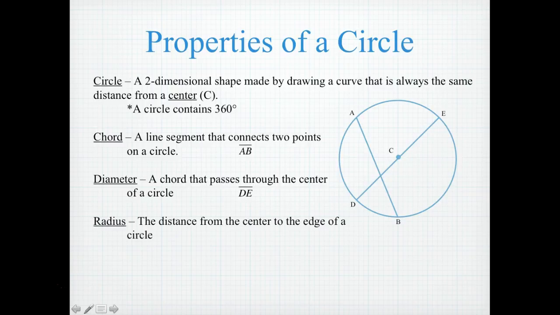The radius is the distance from the center to an edge of the circle. So for circle C, line segment CA represents the radius. The radius is equal to half of a circle's diameter.